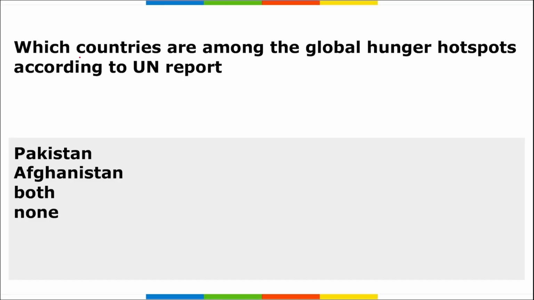Moving on. Which countries are among the global hunger hotspots according to the United Nations? Correct? So remember, according to UN, FAO, and World Food Program. What is FAO? Food and Agriculture Organization, right? This is an arm of United Nations only.